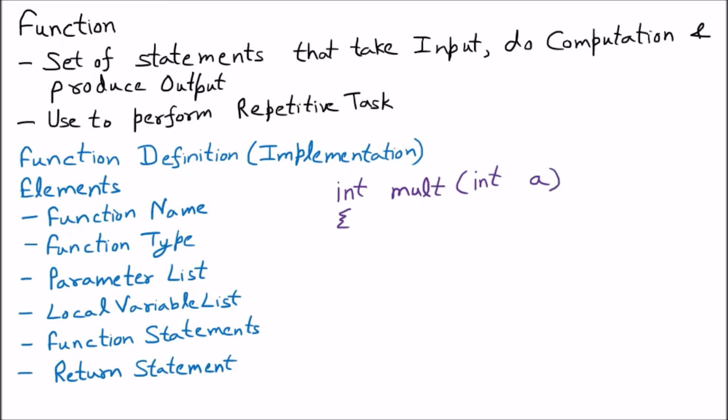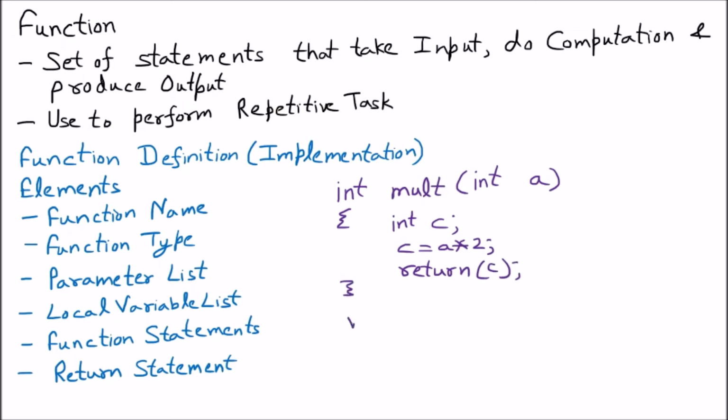Inside the function, I am declaring a variable int c. c is equal to a into 2, then return c. So that is the function I have declared.